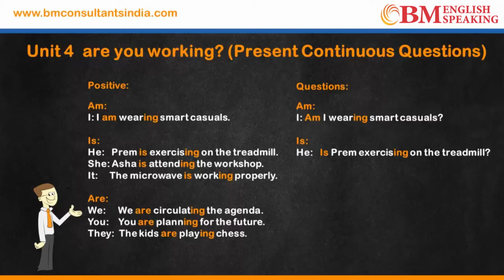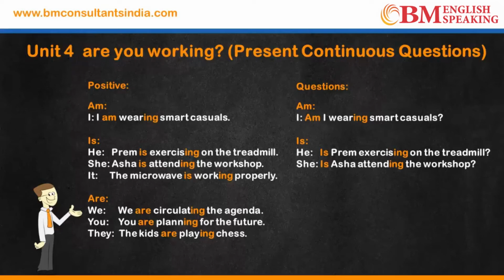Is Prem exercising on the treadmill? क्या प्रेम ट्रेडमिल पर एक्सरसाइज कर रहा है? For Prem we use he. With he we use is. Is will come before he because we are framing a question. Exercise plus ing becomes exercising. Is Prem exercising on the treadmill?